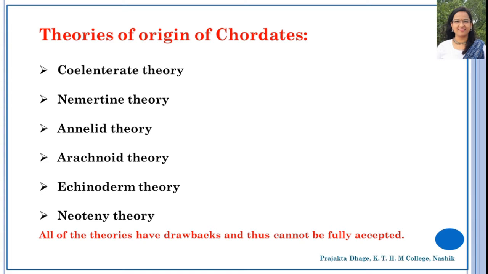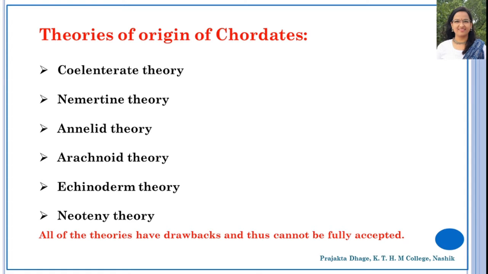So this theory received very little appreciation because nemertines resemble the turbellarians in many characters. Moreover, the proboscis sheath and cephalic pits are different in nature from the notochord and gill slits. So this was the reason why this theory was also not accepted. Now the next theory that comes into the picture is the annelid theory.